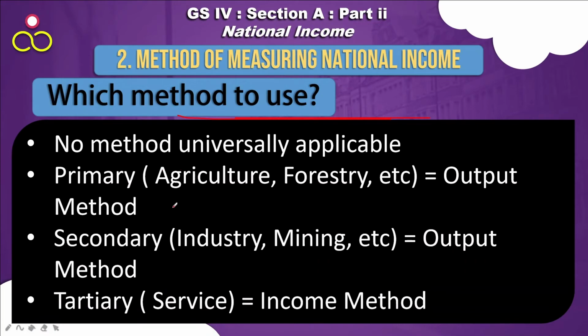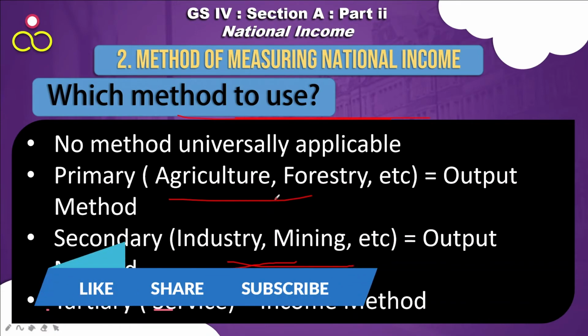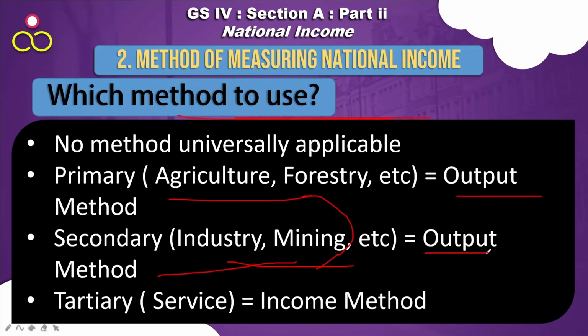In case of primary and secondary, primary means agriculture, forestry, horticulture, etc. Secondary is industry, mining, etc. They produce tangible products, so you can calculate the price of the output that is being produced. So in primary and secondary sectors, the output method is usually used.